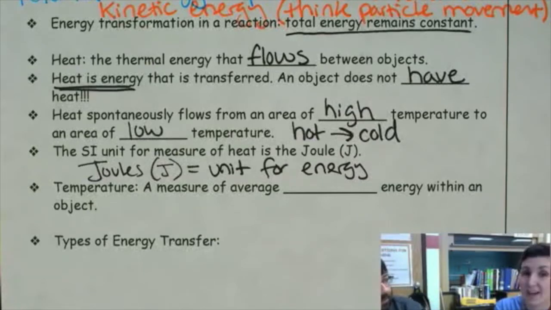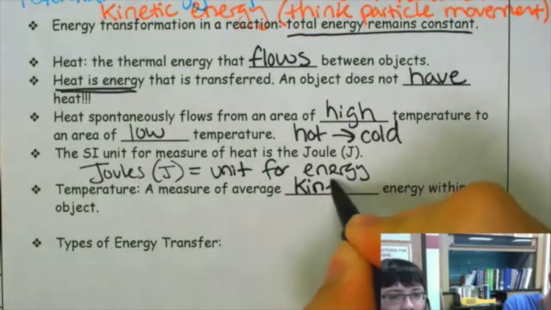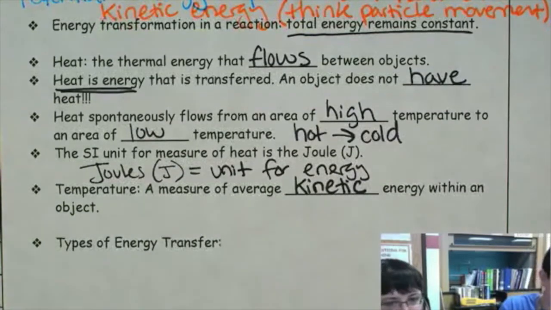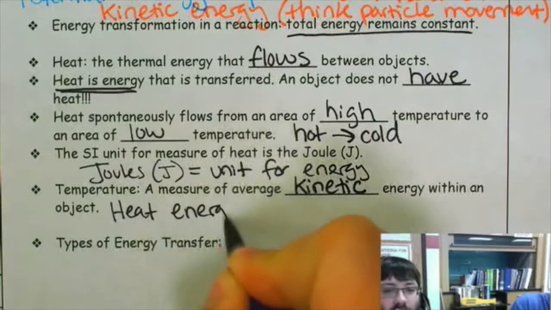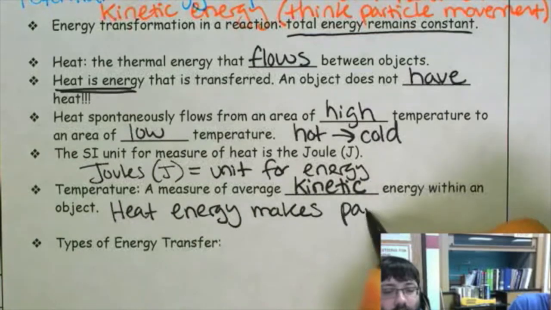Yeah, those particles are moving around because they have energy. So if we're measuring heat, then we're really measuring energy, and since those particles are moving, remember what type of energy that is? Kinetic energy, that's right. So temperature is a measure of average kinetic energy. Because those particles are moving, and that heat energy makes particles move faster. That's a way you can remember that. Those particles are constantly moving, so that's why it's kinetic energy.